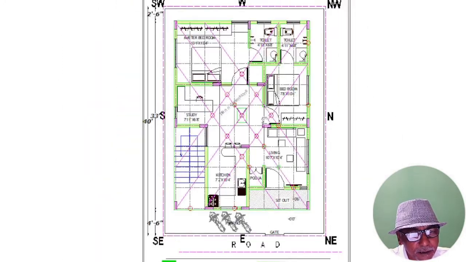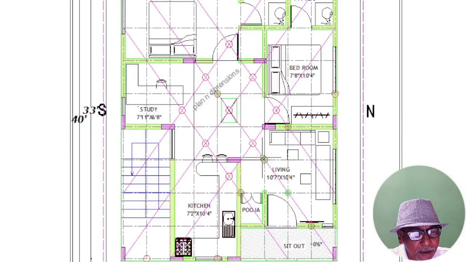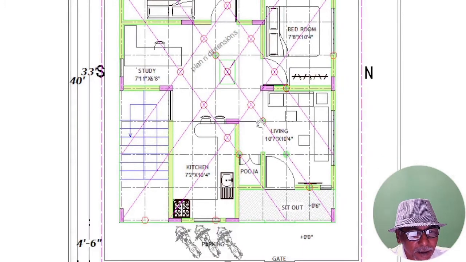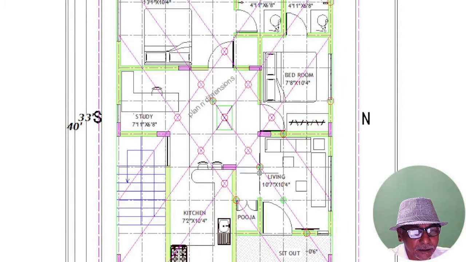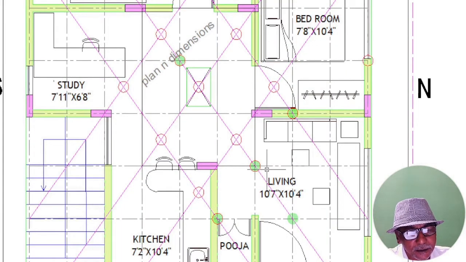Friends, I have made this plan just to help you understand how we have to follow the Vastu guidelines. And as per your requirement and taste, please share your requirement in my comment box.